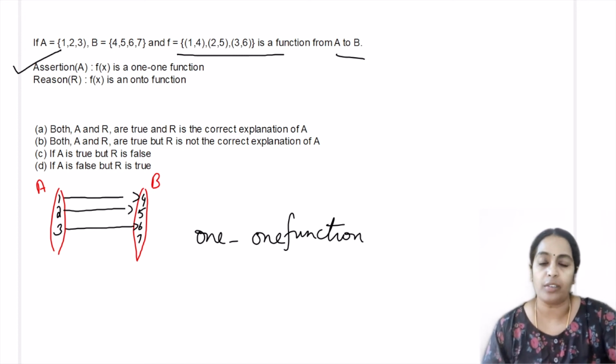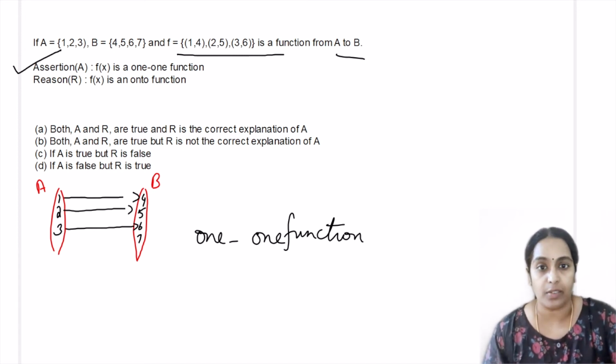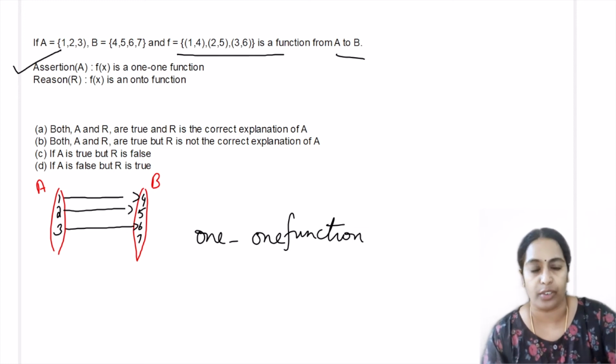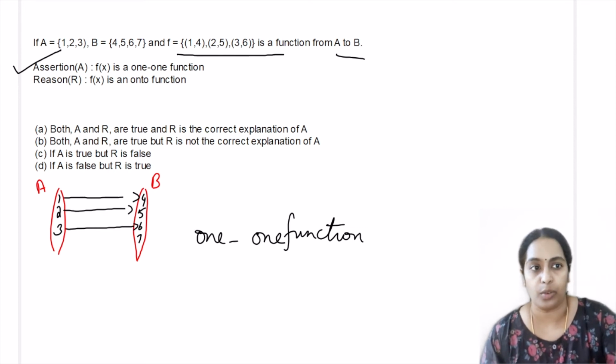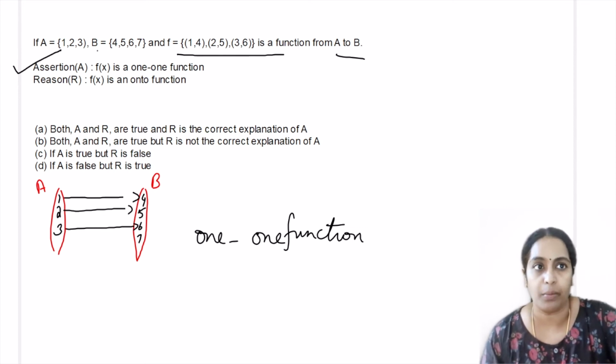Now moving on to the reason statement. We have to check whether it is an onto function. Onto function, what is the condition? The range should be equal to the codomain. What is the codomain? Codomain is the set B: 4, 5, 6, 7. What is the range? Range is all the mapped elements 4, 5, 6.